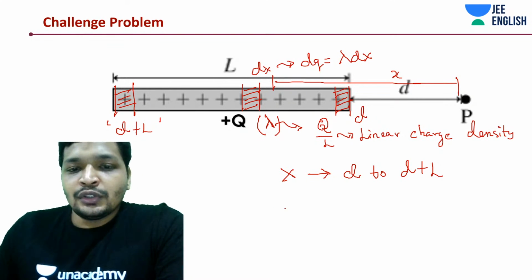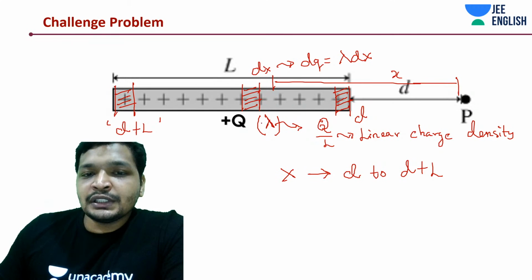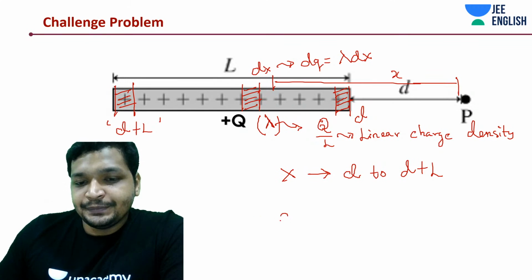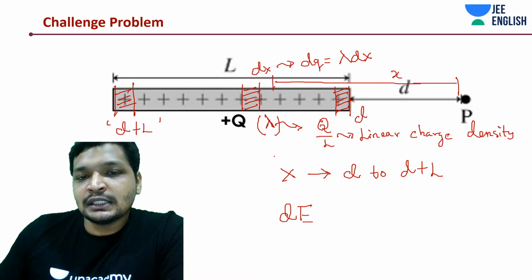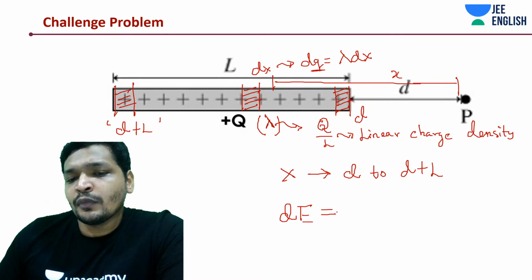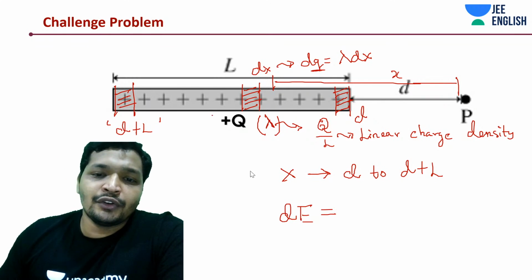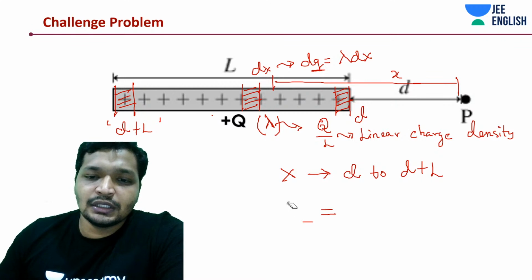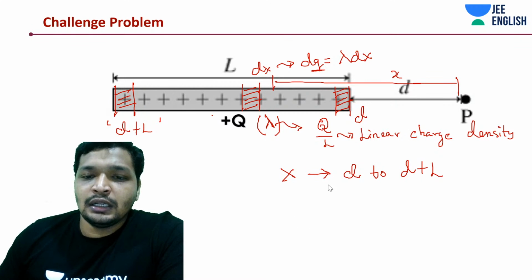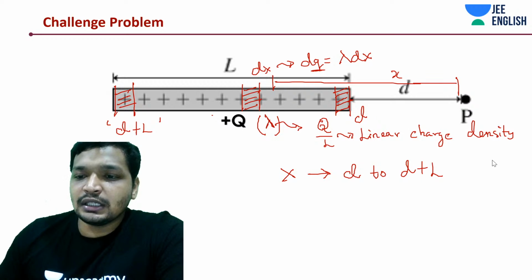Let's call the field due to one of these elemental charges dE, due to dq. Imagine this dx, and give it a different color, something like blue.